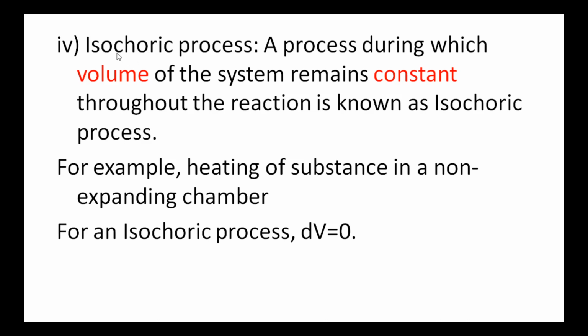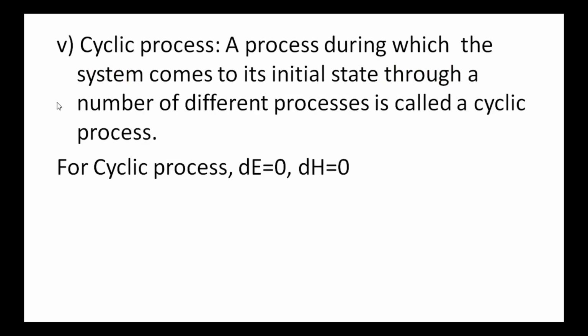Isochoric process. Its name includes that it takes place at constant volume. So it is defined as a process during which volume of the system remains constant throughout the reaction is known as isochoric process. For example, heating of substance in a non-expanding chamber, then the volume of the gas remains constant. So for such process, the change in the volume dV is equal to 0.